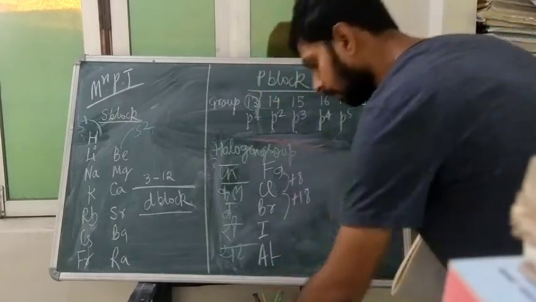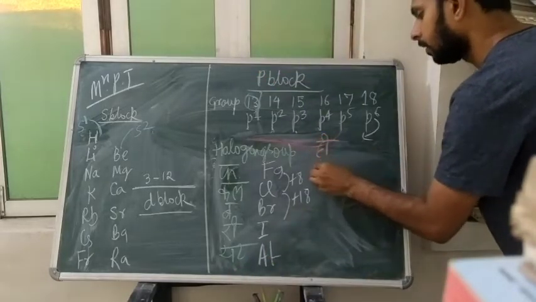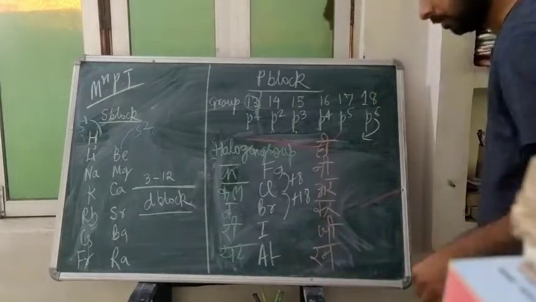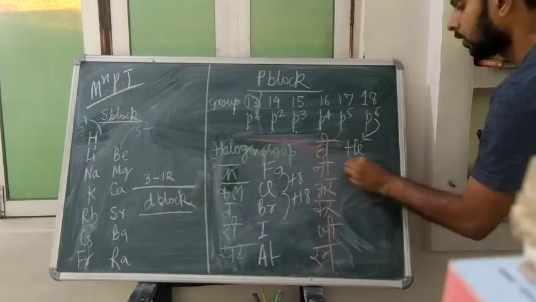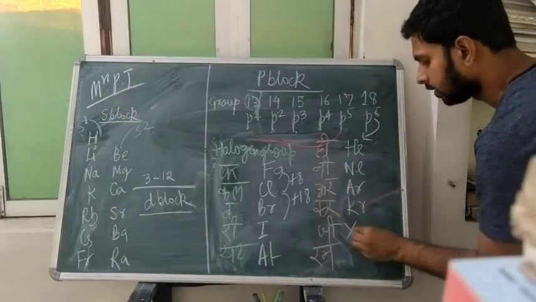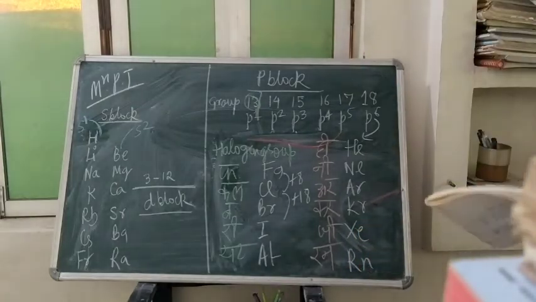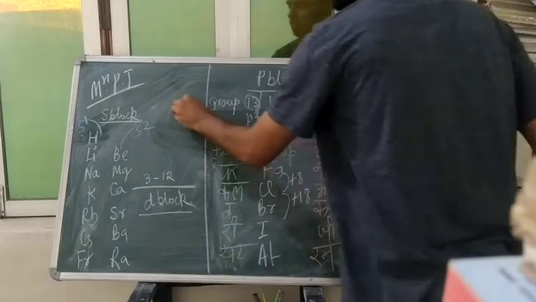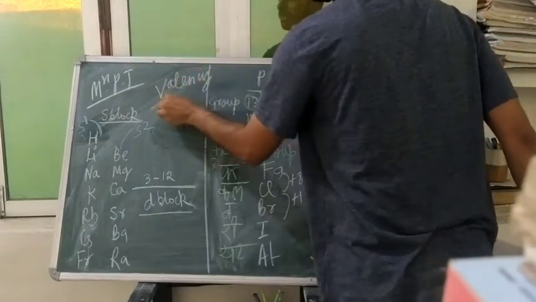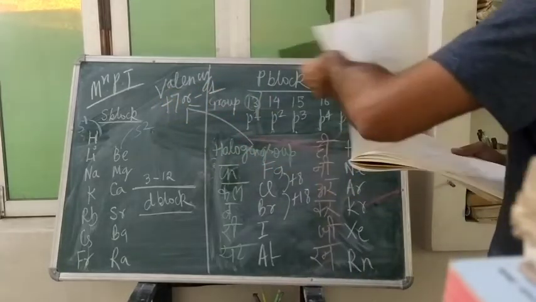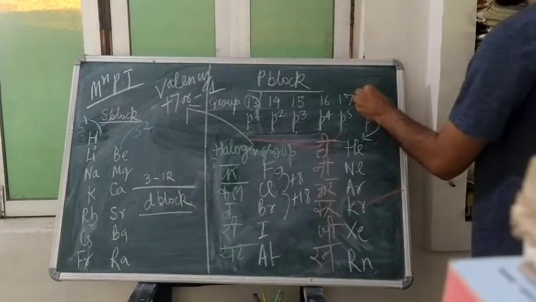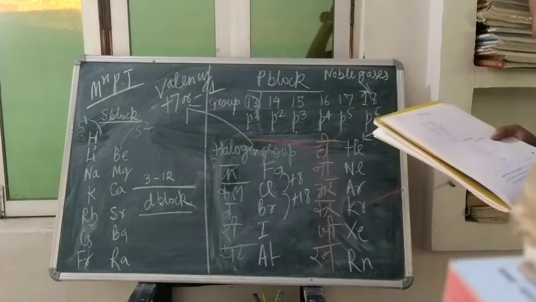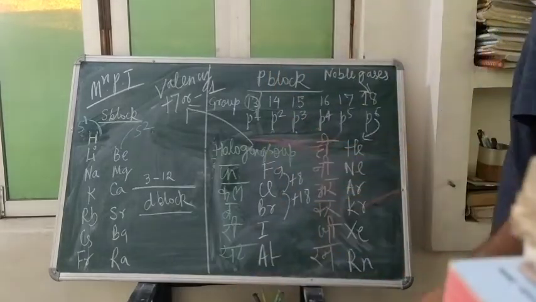P6 will be He Ne Ar Kr Xe Rn. He Ne Ar Kr Xe Rn means helium, neon, argon, krypton, xenon, radon. And the halogen group will have the valency plus 7 or minus 1, whereas when you will move to the 18, this is called as our noble gases, as I have discussed some time before.